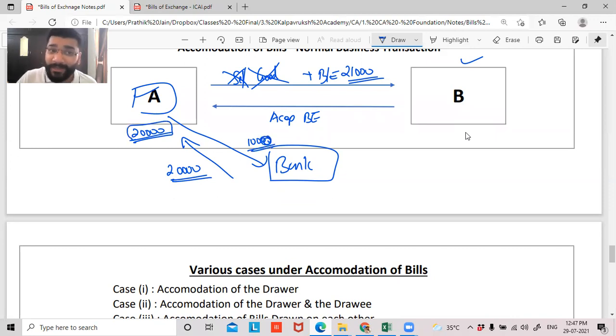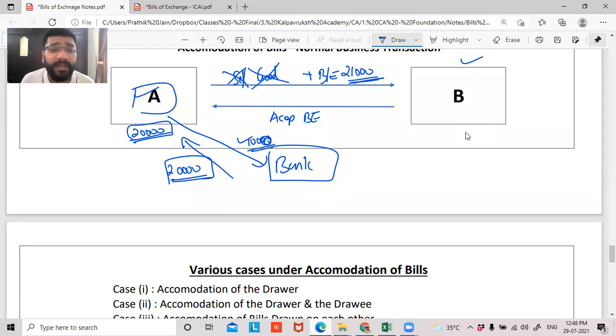Guys, A is in need of 20,000 rupees. He has smartly given a bill of 21,000 rupees. He knew that the banker will take up some discounting charges. So what did he do? He gave a bill of 21,000 rupees. So 1,000 rupees has gone as discounting charges, and as required, he's got this 20,000 rupees.